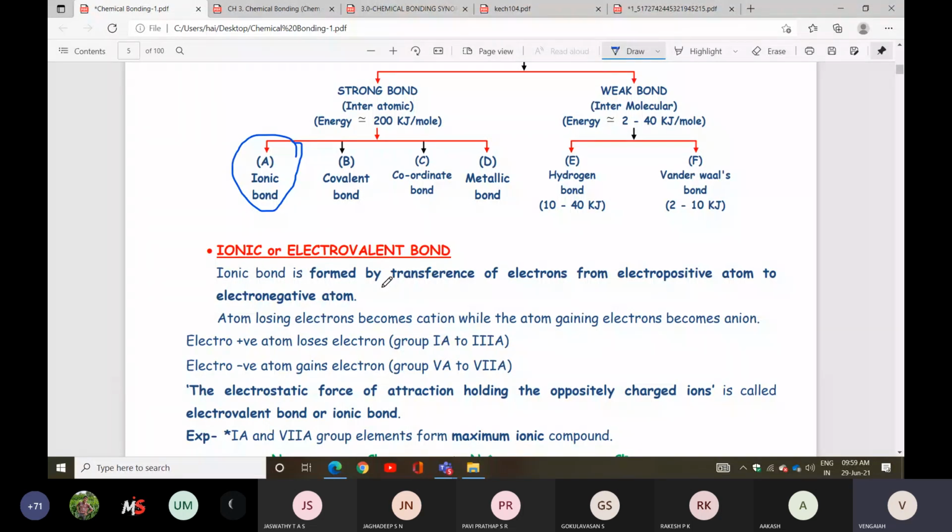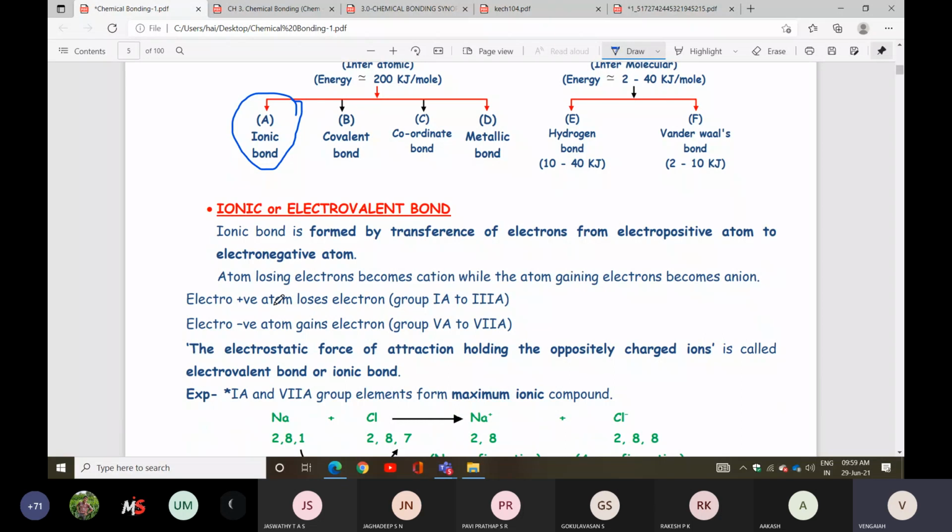So ionic bond is formed by transference of electrons from an electropositive atom to an electronegative atom. The atom losing electrons becomes a cation, while the atom gaining electrons becomes an anion. So electropositive atom means loss of electrons, electronegative atom means gain of electrons.